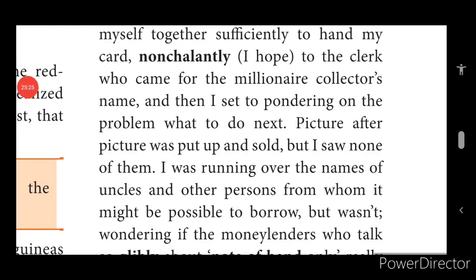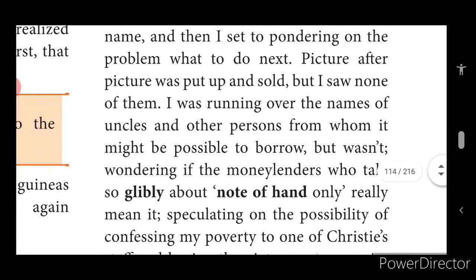The narrator was looking at the problem, what to do next, what will I do. He was upset. He was thinking, from where will I collect money, what is to be done. And as he was thinking, he was running over the names of his uncles and other persons from whom he could borrow some amount.